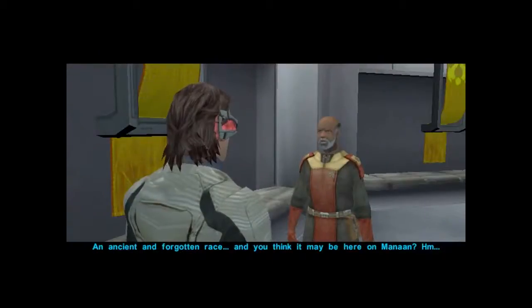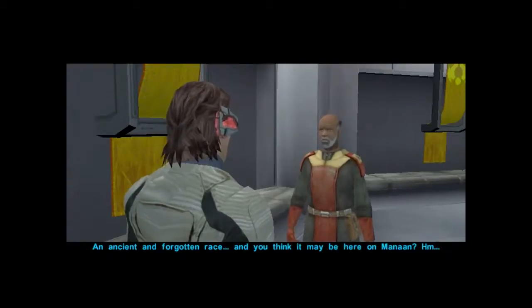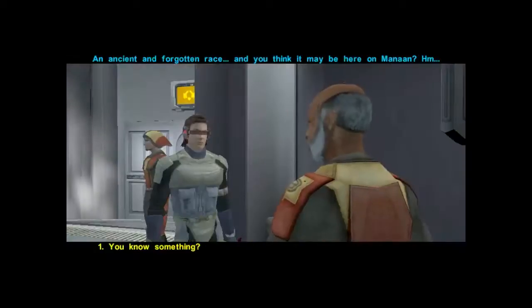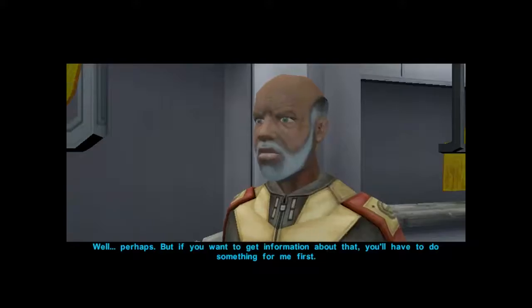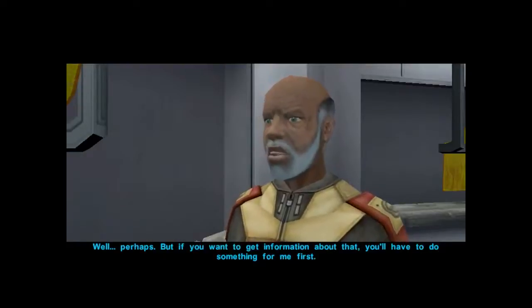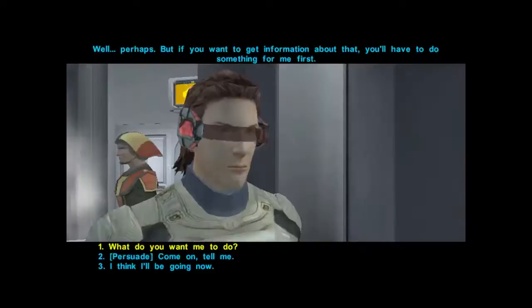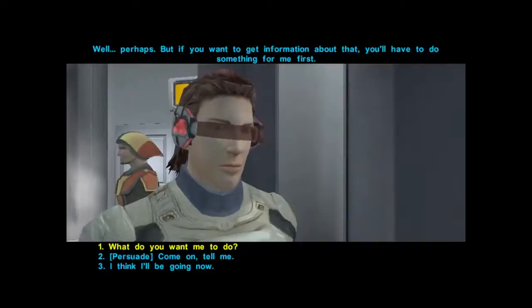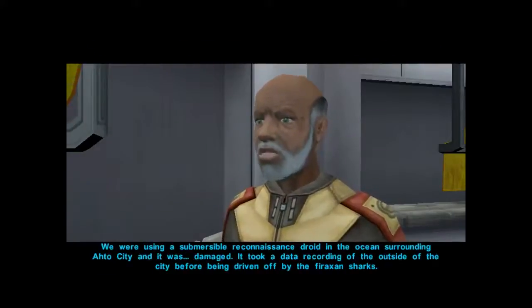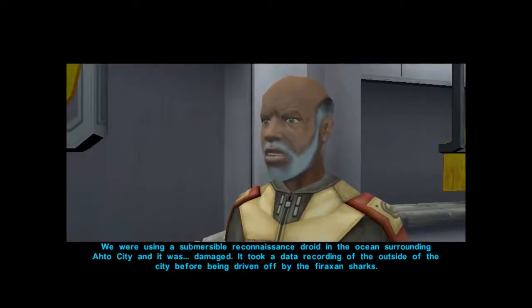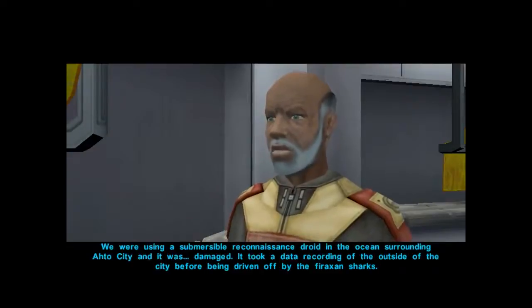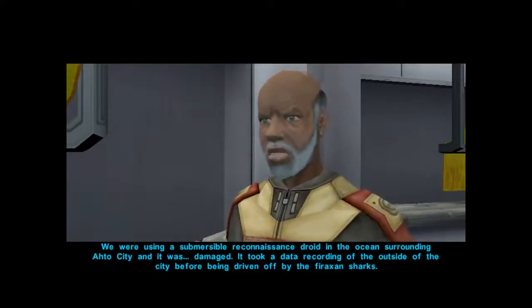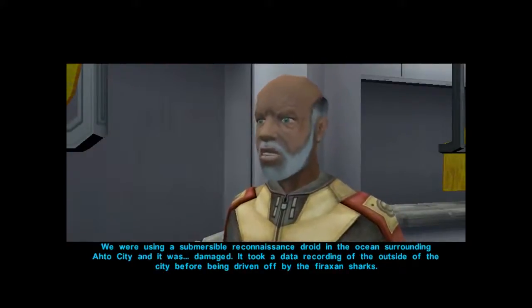An ancient and forgotten race. And you think it may be here on Manaan? Well, perhaps. But if you want to get information about that, you'll have to do something for me first. We were using a submersible reconnaissance droid in the ocean surrounding Otto City, and it was damaged. It took a data recording of the outside of the city before being driven off by the Phyraxan sharks.